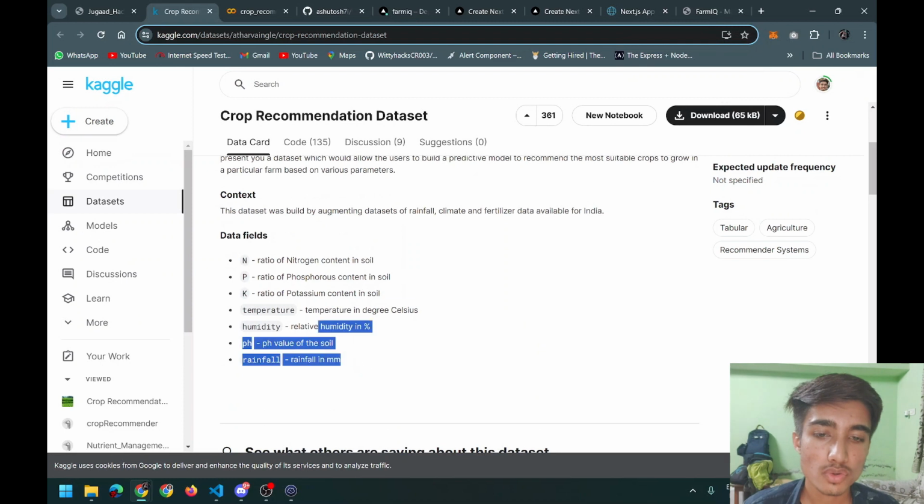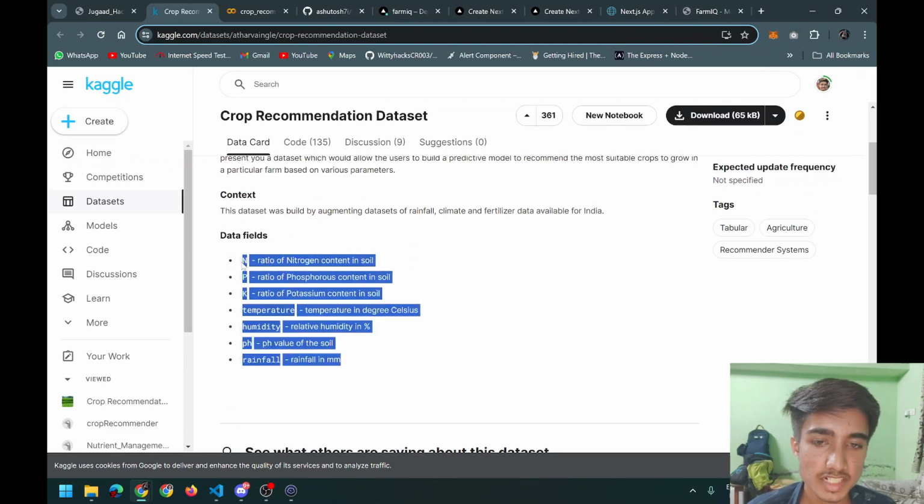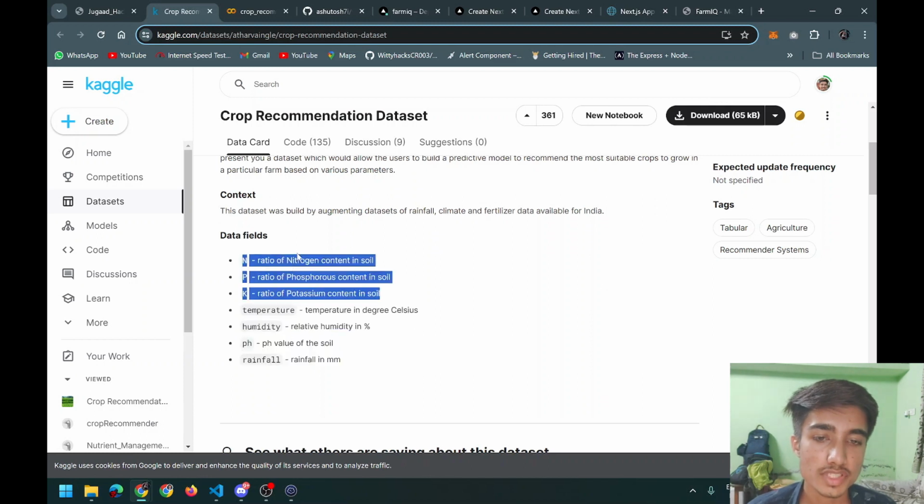If we have a closer look, there are 7 fields. The first thing that came into my mind after seeing these fields was that these 3 parameters, which are nitrogen, phosphorus and potassium levels, these are quite difficult for a farmer to derive. But the other 4, which are temperature, humidity, pH and rainfall, can be easily derived. So what I thought, I will make a solution which will use these 4 parameters in the general mode. In the advanced mode, the farmer can input all 7 parameters including nitrogen, phosphorus and potassium. So yeah, this was my basic idea.